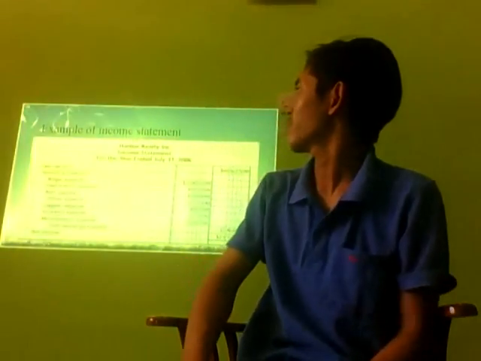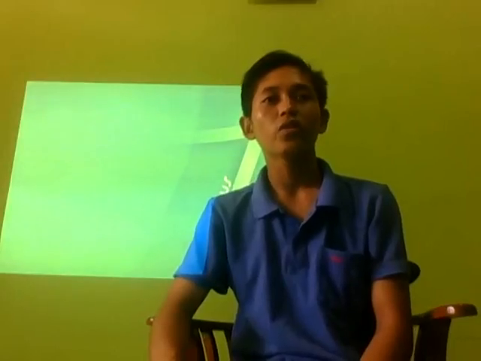Okay, next, an example of an income statement. Components of an income statement are fixed and net sales. Expenses: 1. Advertising expense, 2. Rent expense, 3. Supplies expense, 4. Insurance expense, and etc.